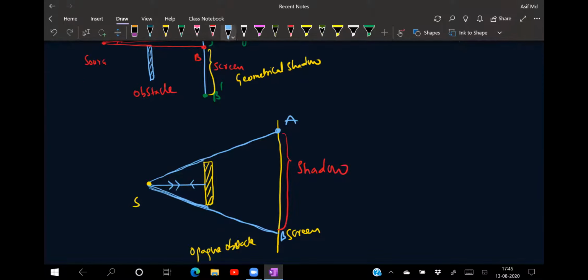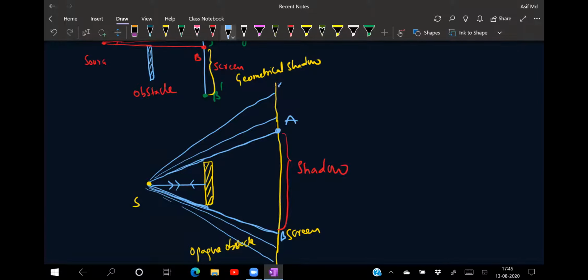And from this one, the remaining rays of light, whatever I'm taking, the screen is a little bit larger, I'm drawing it just for your understanding. Another ray of light from this one will fall like this. Another ray of light will fall from this one. Another ray of light will fall like this. Another ray of light will fall on this one.